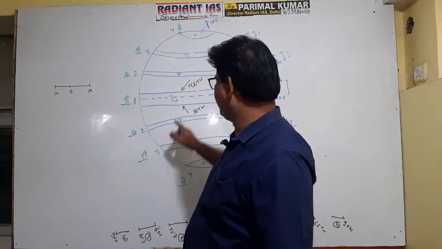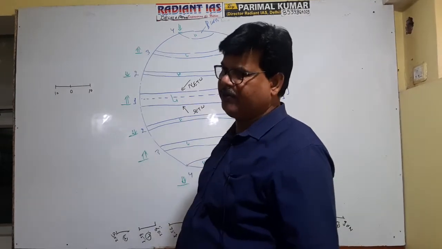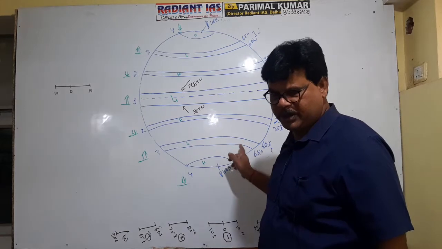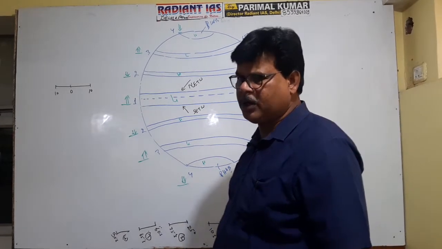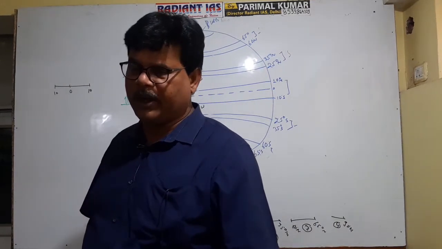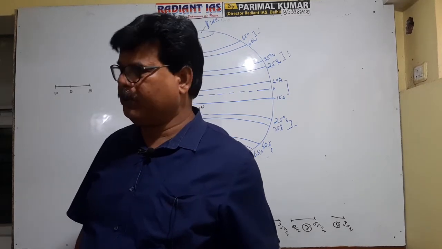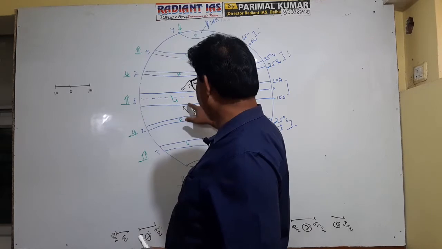Since this trade wind appears to be coming from the northeast, it is referred to as the northeast trade wind, and this is referred to as the southeast trade wind. Got it now? The trade wind is the wind of the tropical zone. That's why trade winds are broadly referred to as tropical winds. Both the trade winds converge between 0